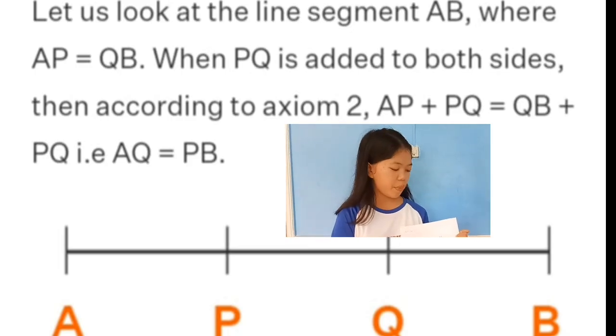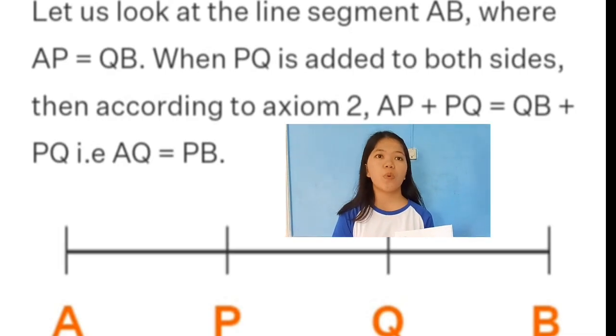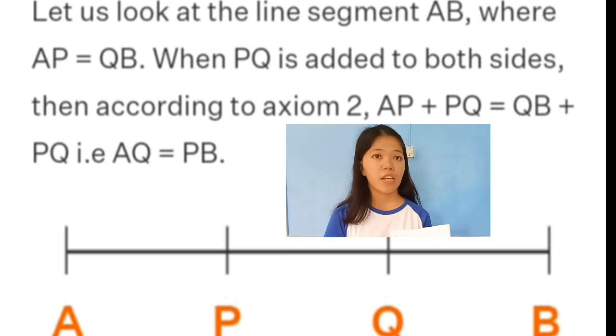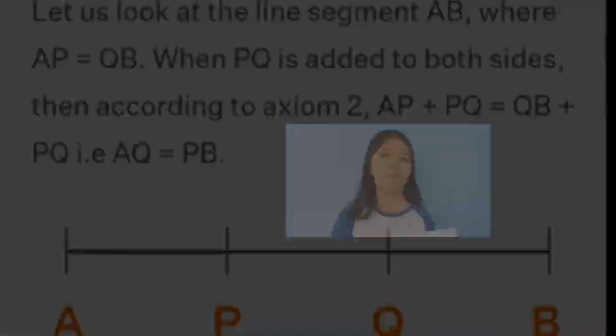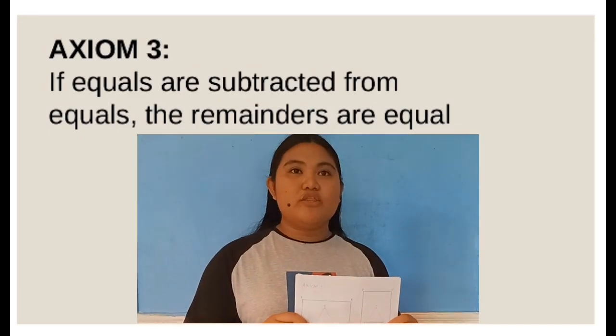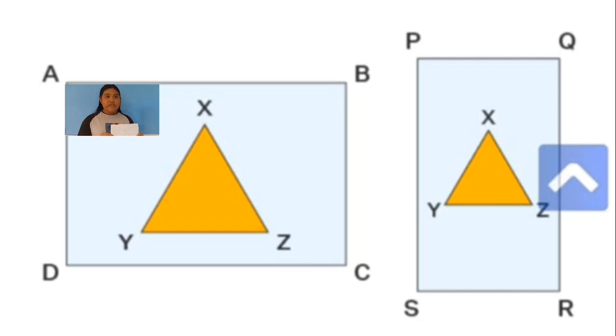Let's look at this line segment AB. When AP is equal to QB, and PQ is added to both sides, then according to axiom 2, AP plus PQ is equal to QB plus PQ. Next is axiom 3. If equals are subtracted from equals, the remainders are equal. Consider rectangles ABCD and PQRS, where the areas are equal. If the triangle XYZ is removed from both rectangles, then according to axiom 3, the areas of the remaining portions of the two rectangles are equal.